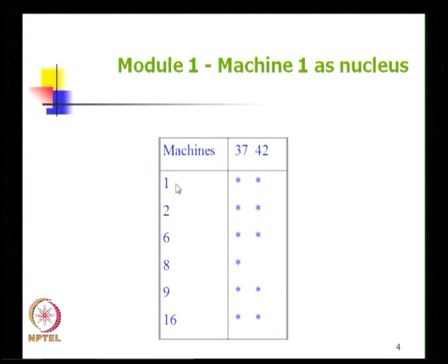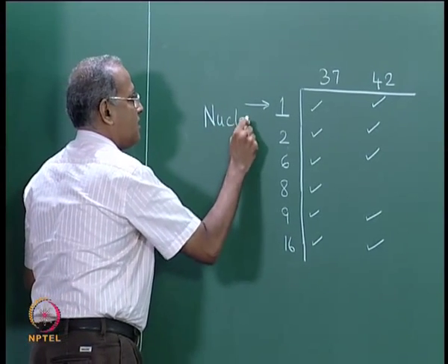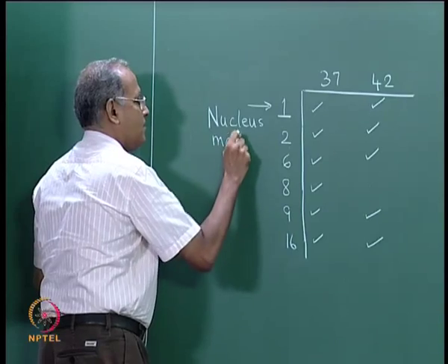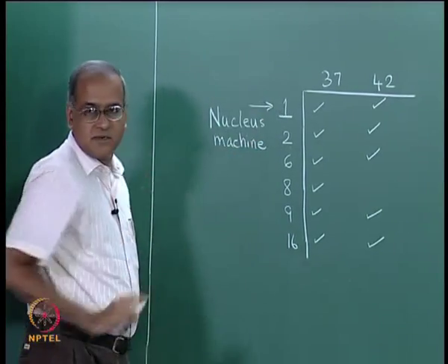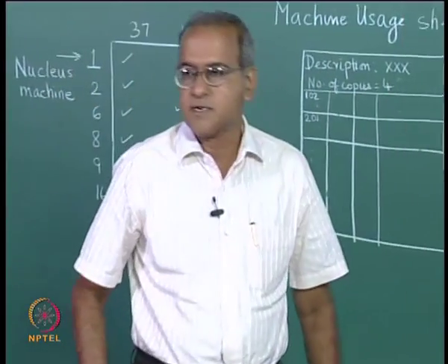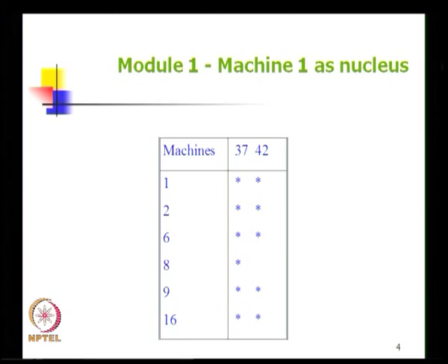The first module is created out of a machine which has the smallest frequency, which is machine number 1, and this machine with the smallest frequency from which we created is called a nucleus machine, which is written first. The frequency of the nucleus machine gives us the number of parts that we are going to have here. So the 2 gave us 37 and 42, and then we wrote all other machines that are required by 37 and 42.